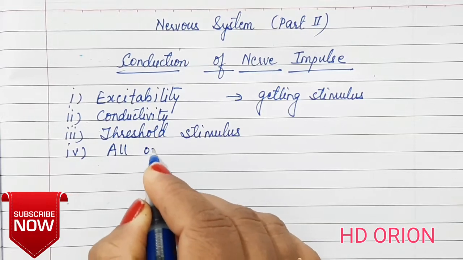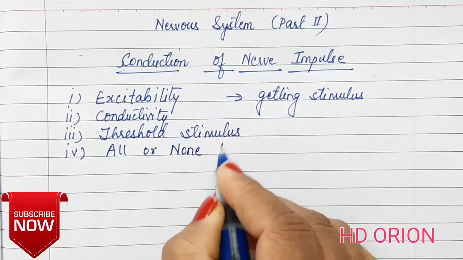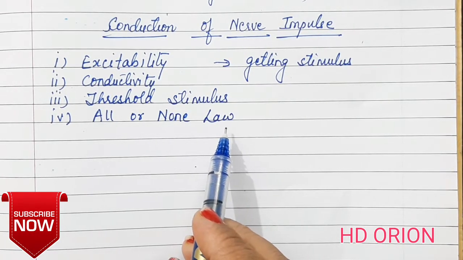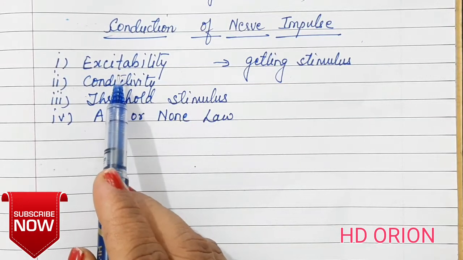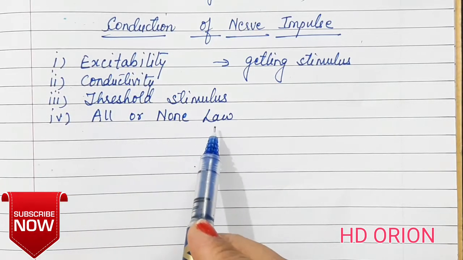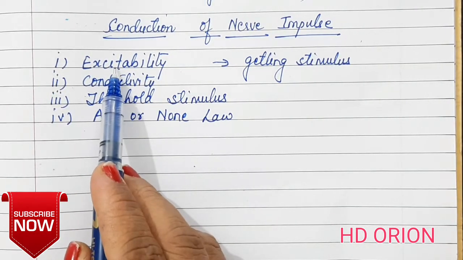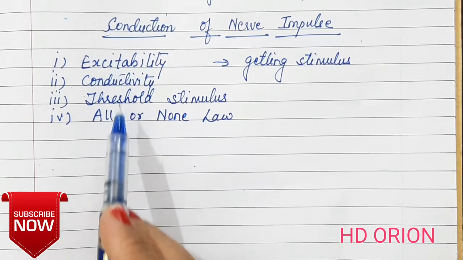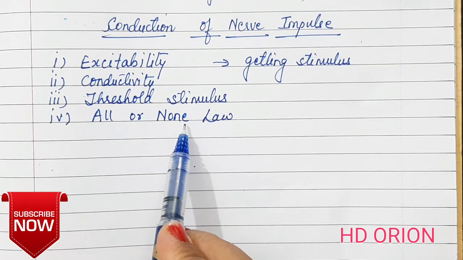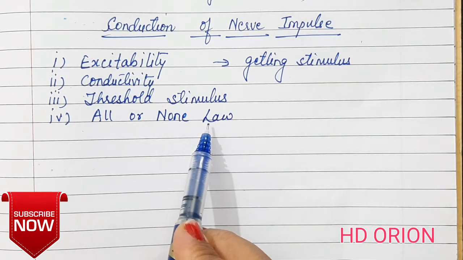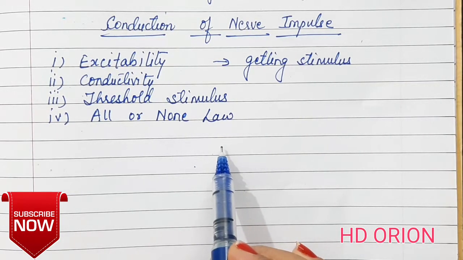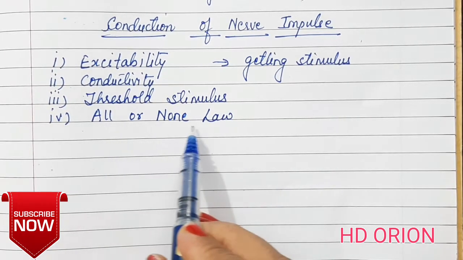And there is a law called as all or none law. It is a law which tells that there can be stimulus which brings about excitability, or there will be no excitability at all. That means if the minimum threshold value is received, then there will be complete excitability in the nerve. But if there is a lack in the threshold stimulus, then there will be no excitement. This is known as all or none law. That means either a nerve fiber will respond to the stimulus or it will give no response at all.